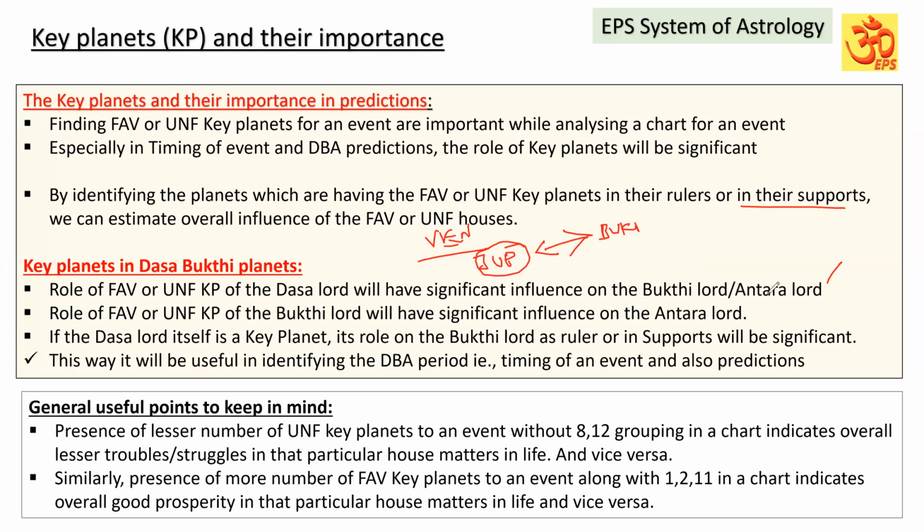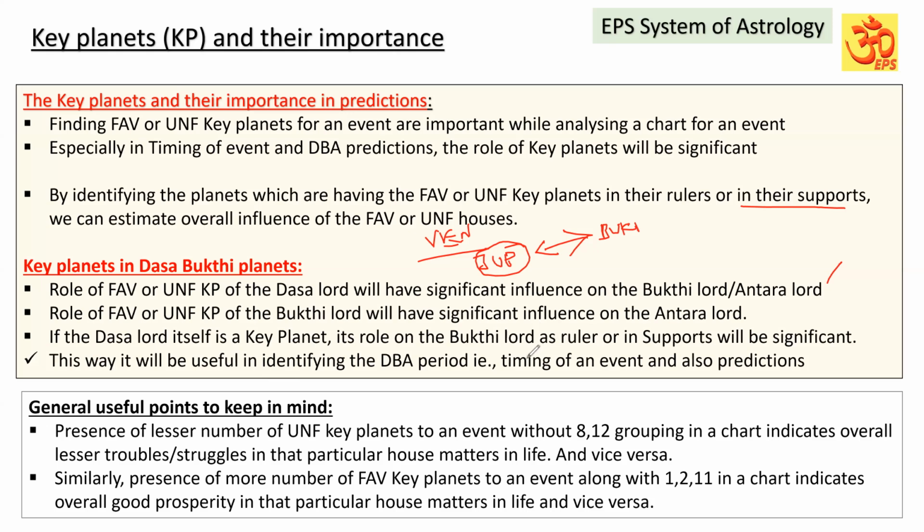Similarly for the Antara Lord, the role of the favorable or unfavorable key planet of the Bhukti Lord will have significant influence on the Antara Lord. Suppose the Dasa Lord itself is a favorable or unfavorable key planet, its role on the Bhukti Lord is very important and significant.